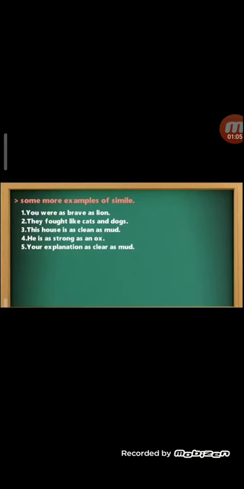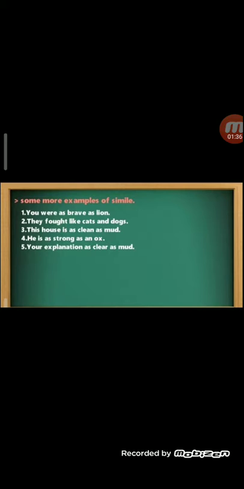Now let's do some more examples of simile. You are as brave as a lion. You means anyone. You are as brave as, that is, you are brave like a lion. They fought like cats and dogs, meaning they fought like a dog and a cat. This house is as clean as mud. The cleanliness of the house is compared to mud, that means it's dirty.